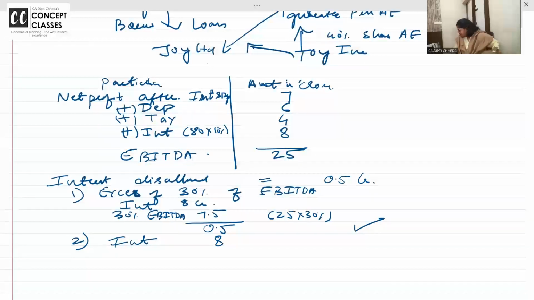Check it once. और पूछो कोई doubt है तो. Take the figures also correctly and ask if you have any doubt anywhere. Done? Just exactly same problem with different figures are there in your books also. Easy or not? Whatever interest you have paid in excess of 30% of IBDA, that is disallowed. So ma'am, directly le lo na. Then why that 30% or actual interest paid to associate enterprise? Because total interest you may pay to others also.